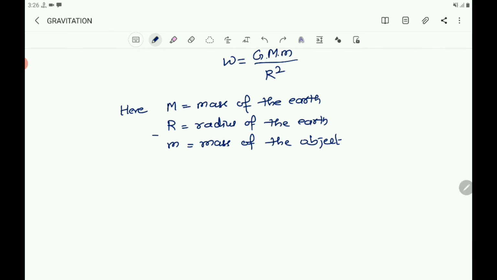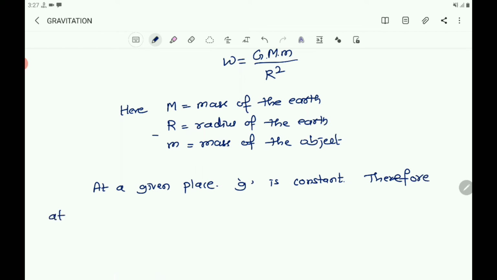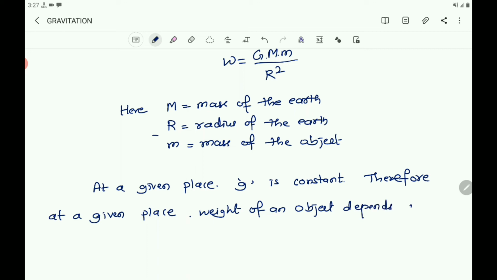So at a given place, G is constant. Therefore, at a given place, the weight of an object depends upon its mass.